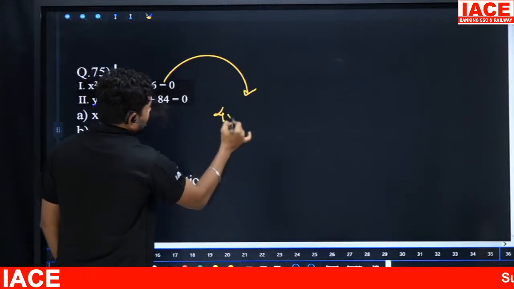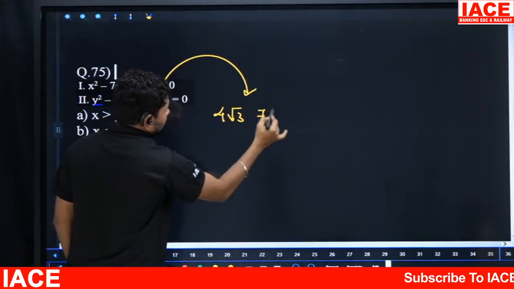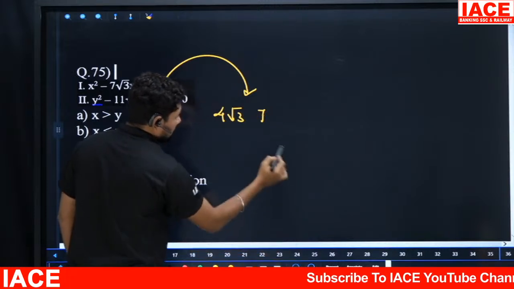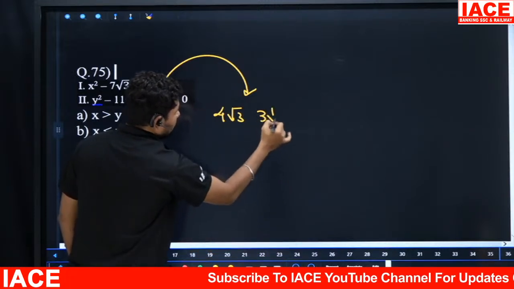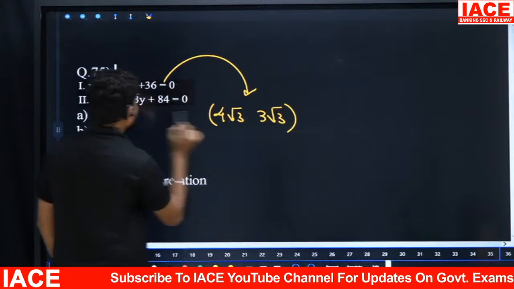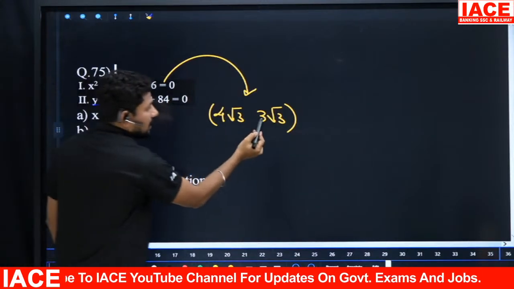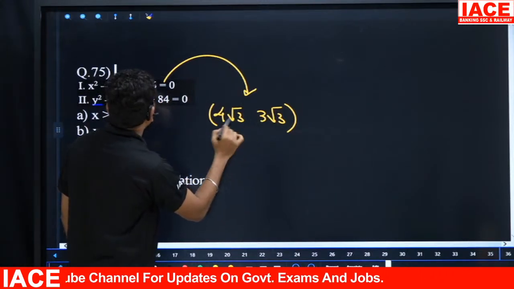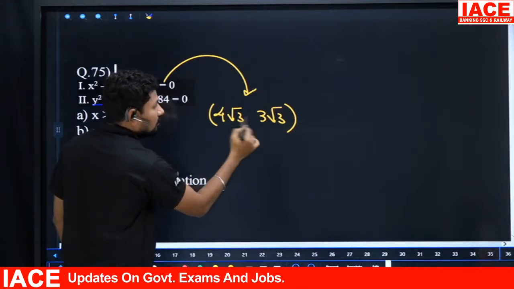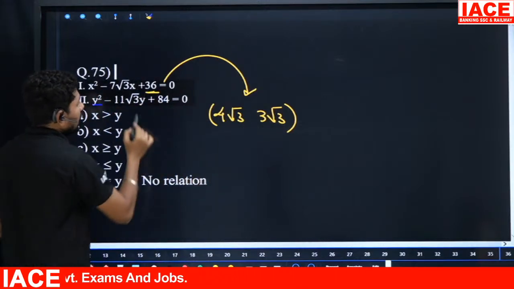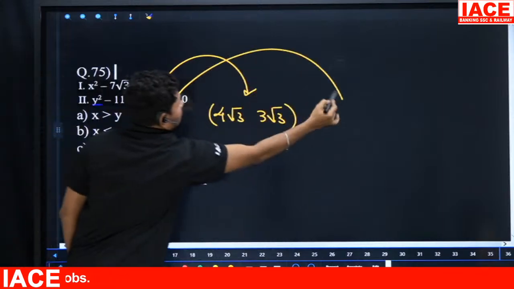Here 4 root 3 comma 7 root 3, 3 root 3. 4 root 3 plus 3 root 3 is 7 root 3. 4 3s are 12, and 12 3s, root 3 into root 3, is 3, so 12 3s is 36 clearly. And next we have to write the second equation factors.